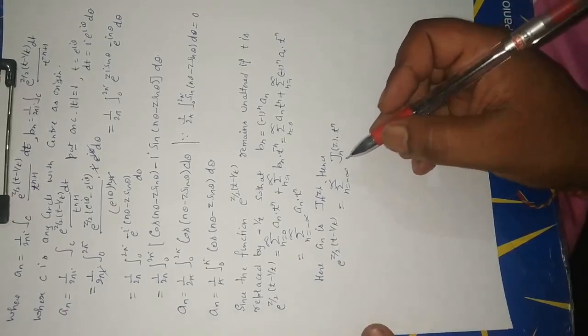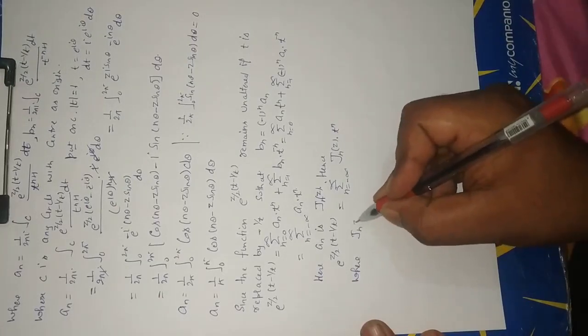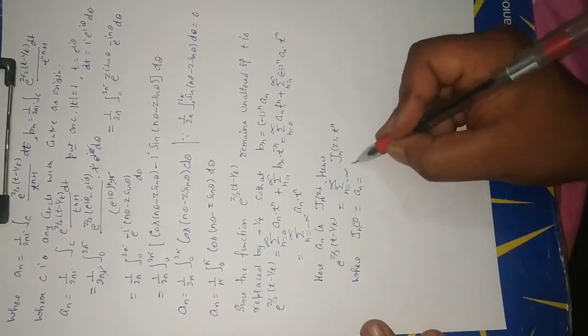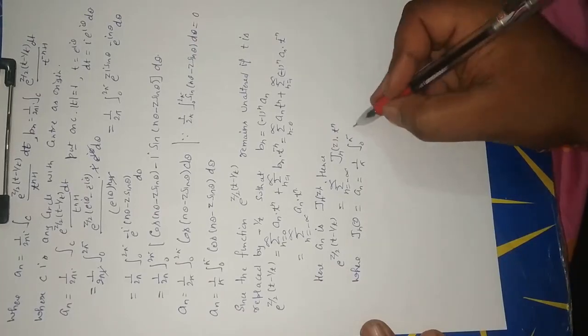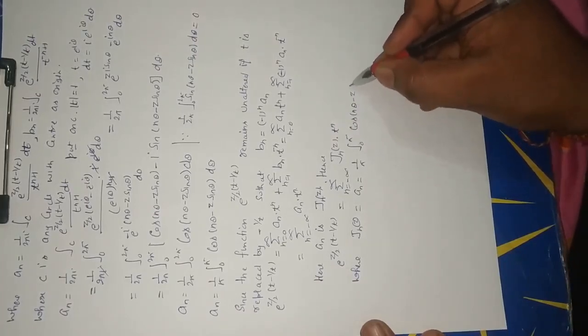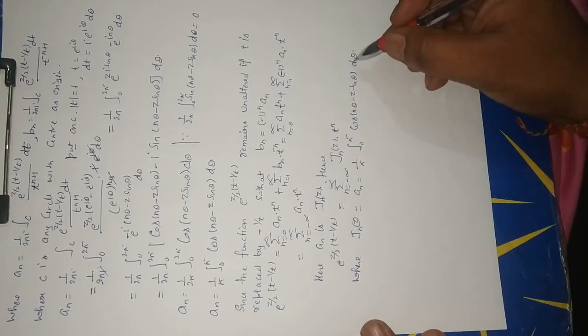We have Jn(z) equal to an equal 1 upon pi, integral limit 0 to pi, cos(n theta minus z sin theta) d theta. Okay, student.